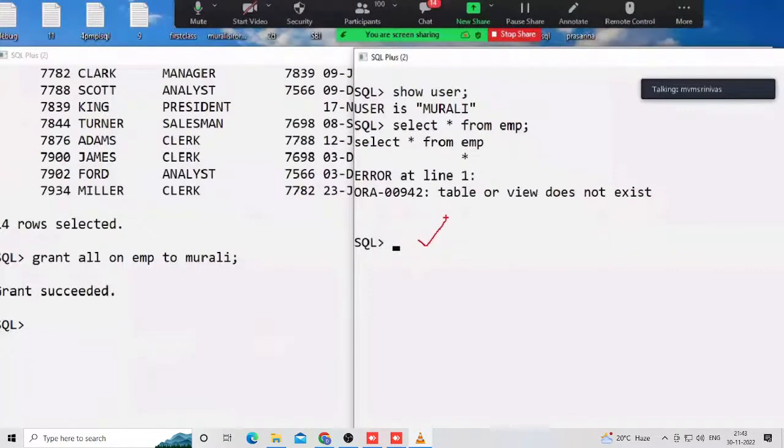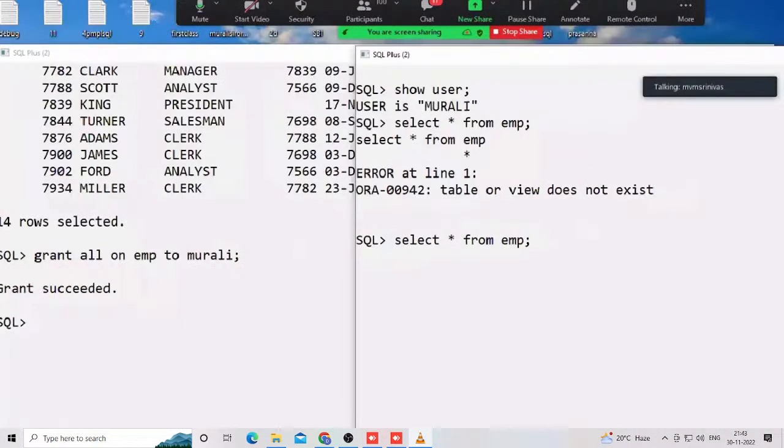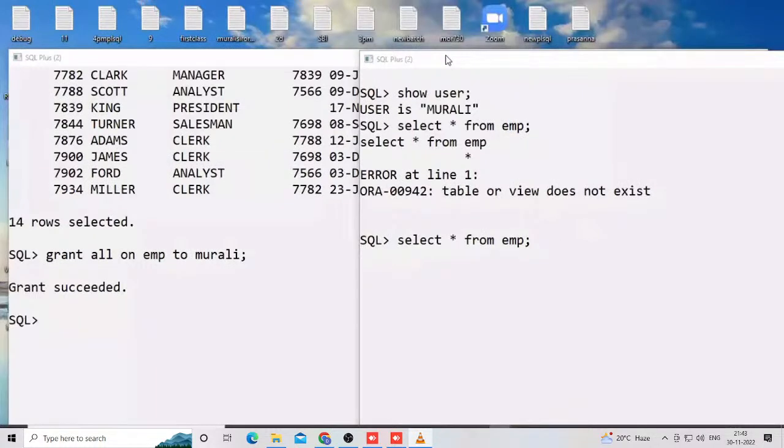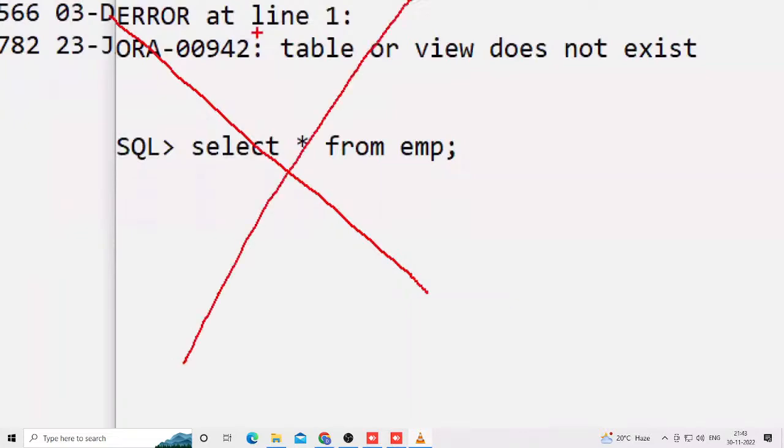Possible or not possible? Maybe I'm typing like this, select a star from EMP, like this only. Now I'm typing like this. Possible or not possible? Anybody guess? Very good, so many fellows are in our class. Otherwise, as a first-time newcomer I am also thinking like that: nothing is there, grant is succeeded, then it is possible. You are also telling like that, I am also thinking like that. But it is impossible. That is the beauty of the relational data model.